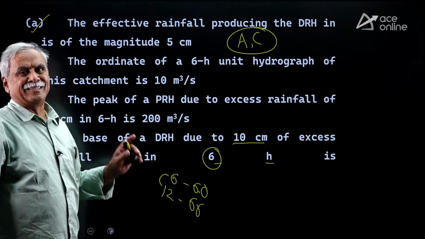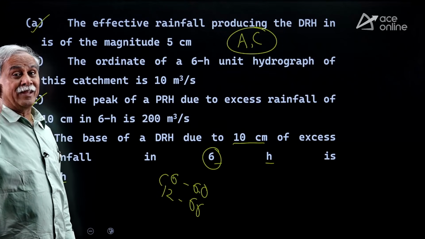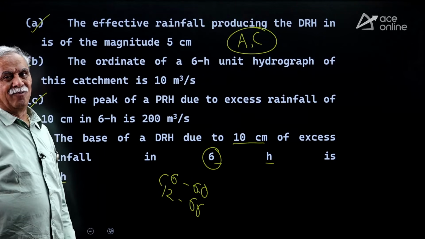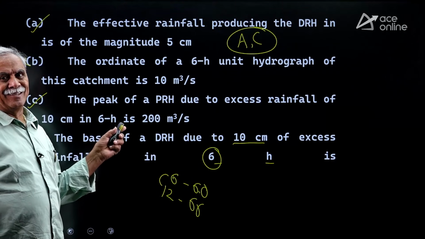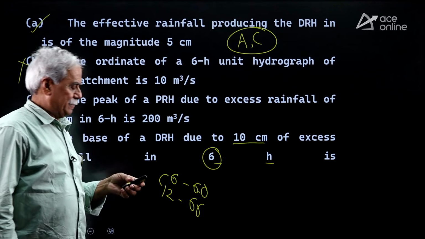This is also a very good question because it is equivalent to 4 NAT questions. One single MSQ like this is equivalent to 4 NAT questions.